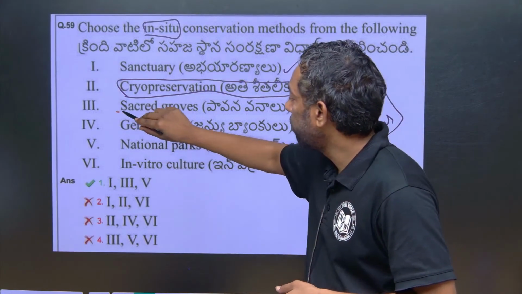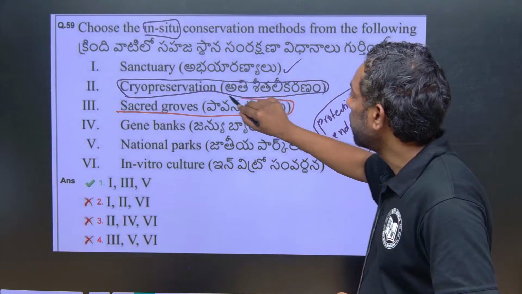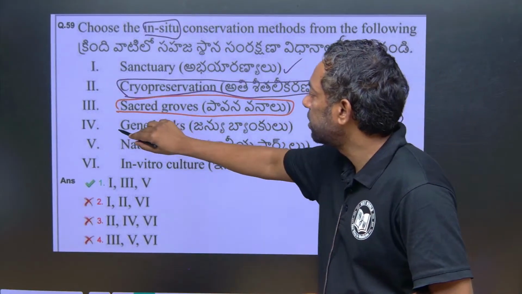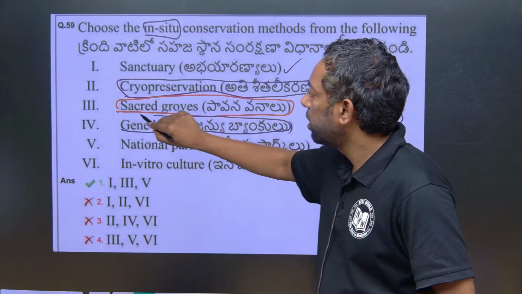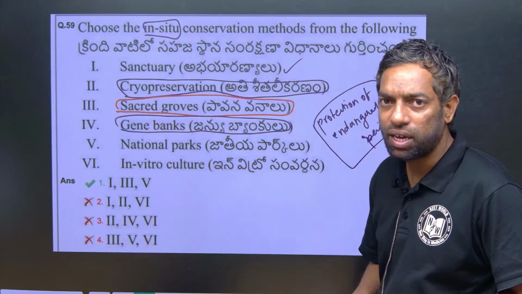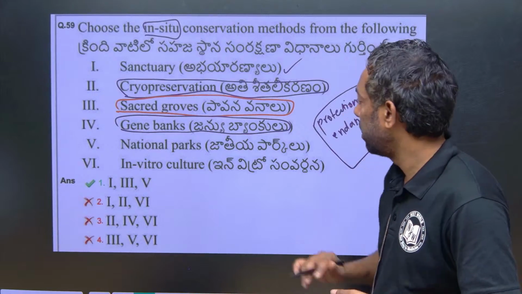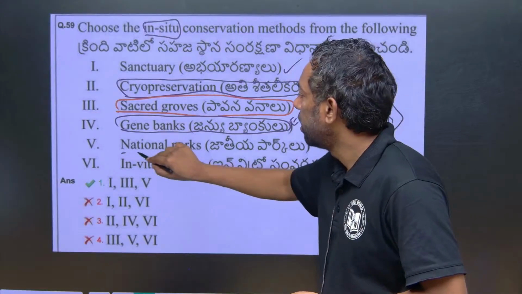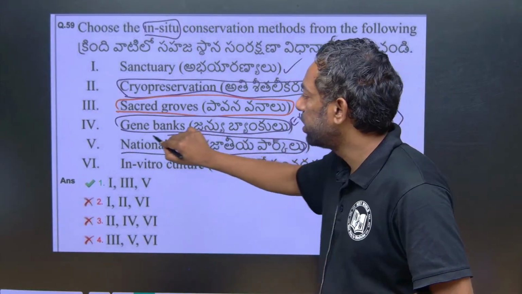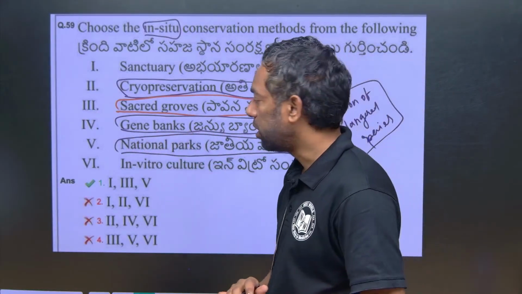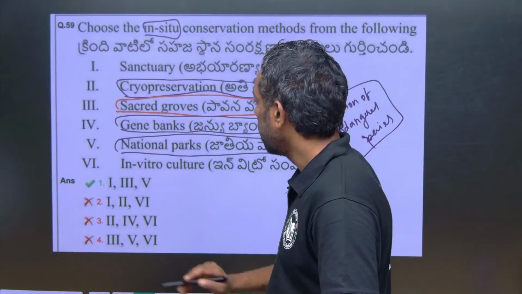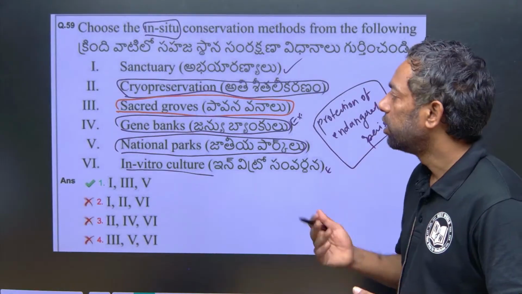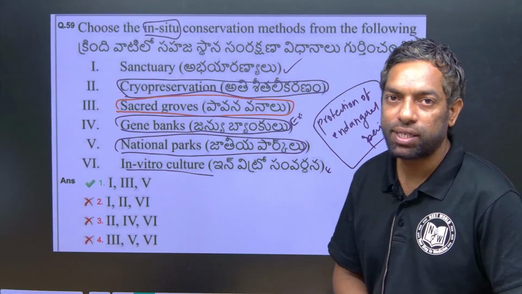Sacred groves are of course suitable for in situ conservation. Gene banks are artificial labs, that is ex situ conservation. National parks are obviously in situ conservation, the natural method. In vitro culture is also ex situ conservation. These are very simple questions in the biodiversity chapter.